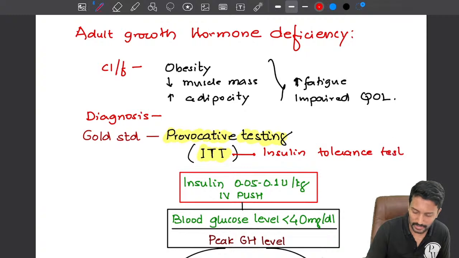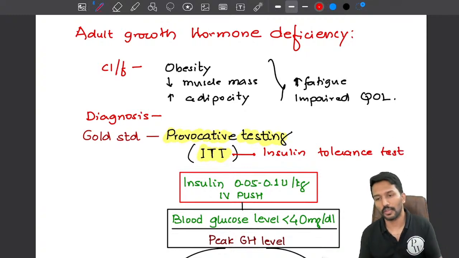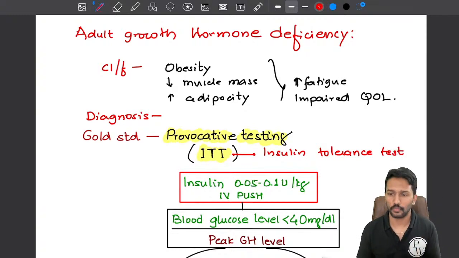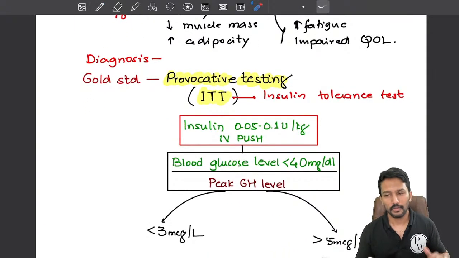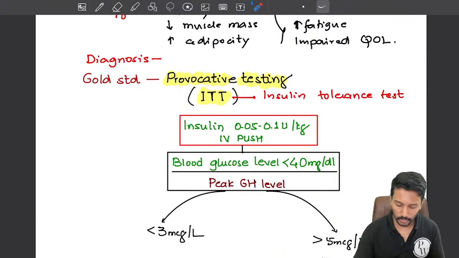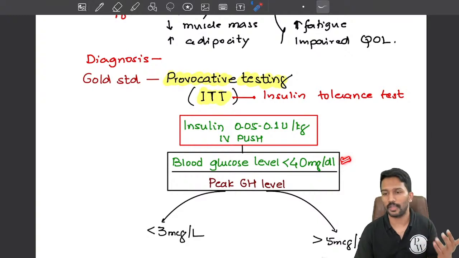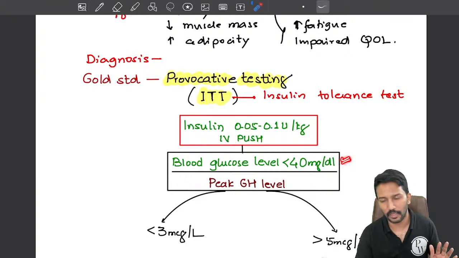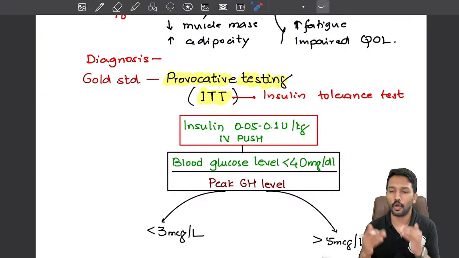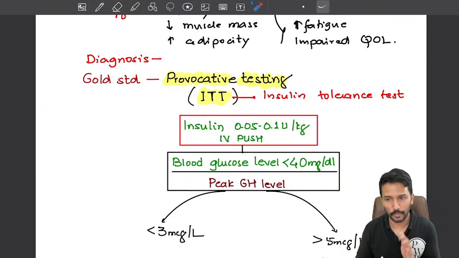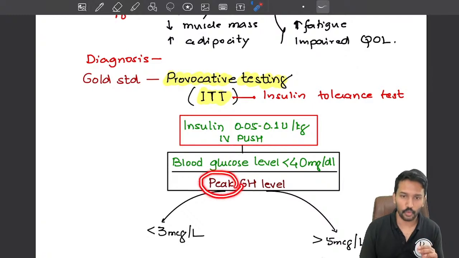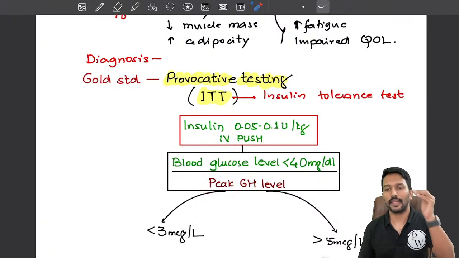Now why are we doing this? Because hypoglycemia is a potent stimulus or provocation for growth hormone release. So what I will do is, I will give insulin to the patient. Okay. We will give insulin to the point that the blood glucose level drops below 40 milligrams per deciliter. Now that is a significant hypoglycemia. After that, in a normal physiological state, the growth hormone levels will start increasing because of hypoglycemia.